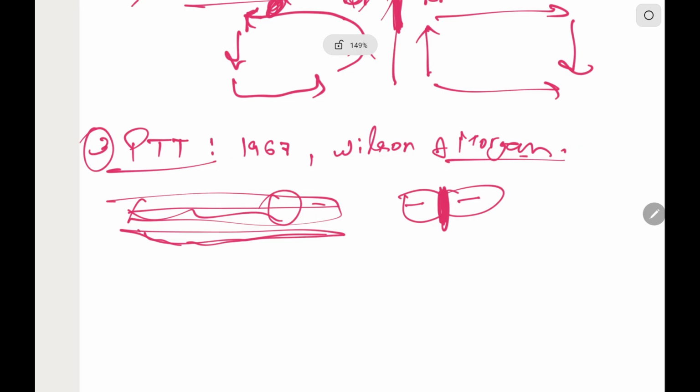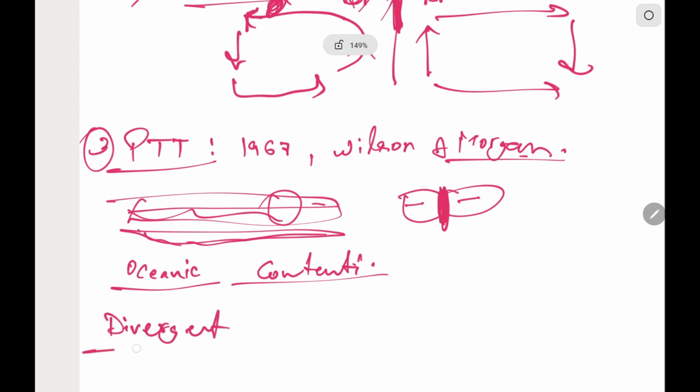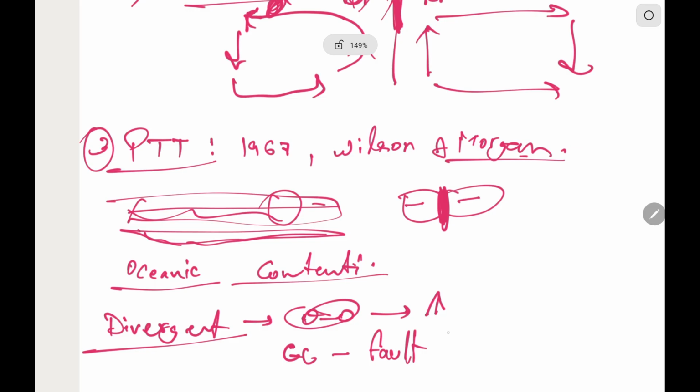Now these tectonic plates can be oceanic or continental, and their interaction can be of different types, like divergent and convergent. So divergent boundary can be of two types, that is ocean divergence, here form the mid oceanic ridges. Second one is continent divergence, due to which fault lines like Great African fault lines are formed.